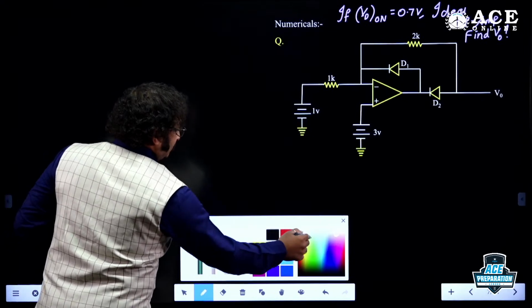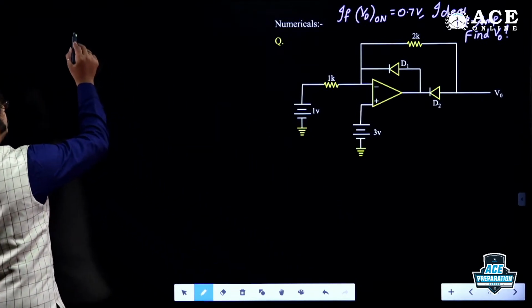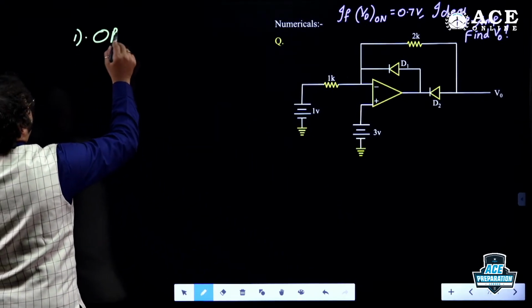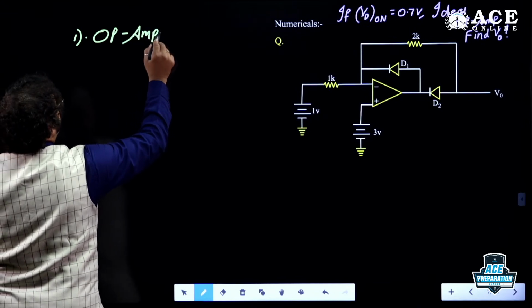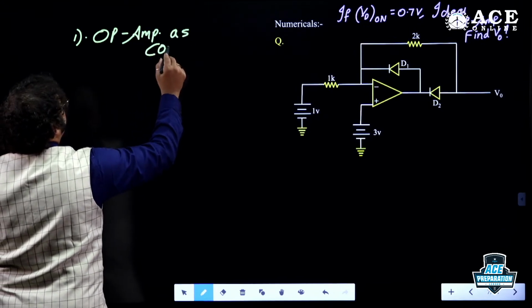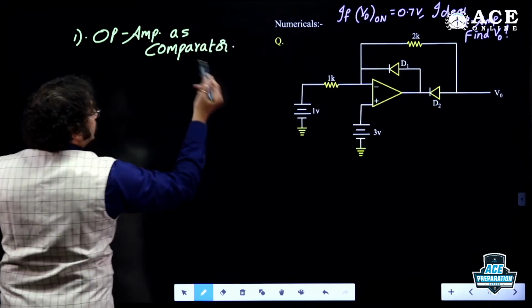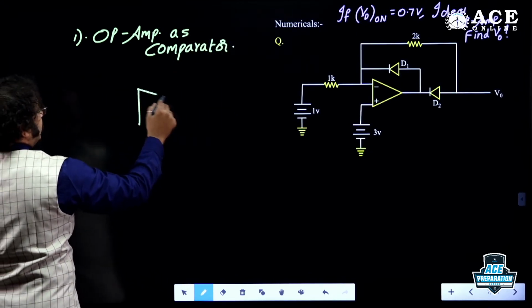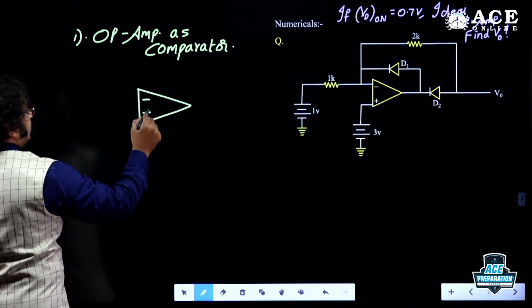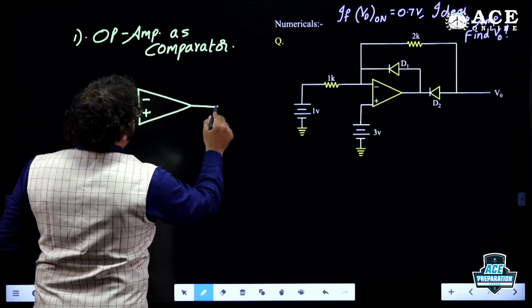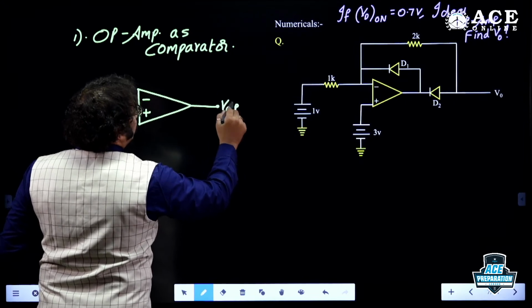What is the first step, dear students? Step 1: treat the op amp as a comparator. So this is my op amp, with inverting and non-inverting terminals, and this is simply VOP.